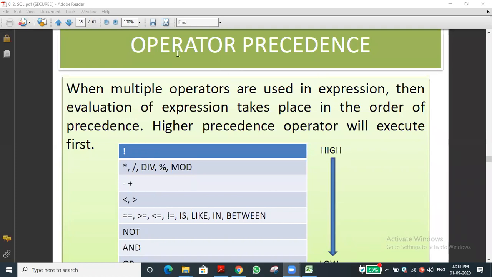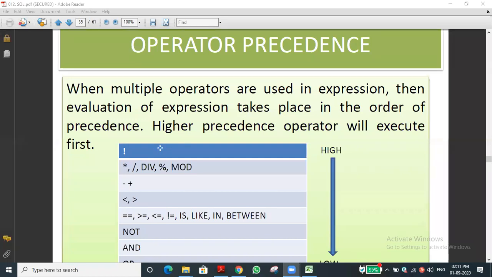So in the last class we discussed operator precedence. We are about to see that. Like in Python, here also operators and precedence are there. Precedence means priority. For example, if we are using more than two operators, which one will work first, which one will work second, it will check likewise. So like that, here also operator precedence is there. There is priority.